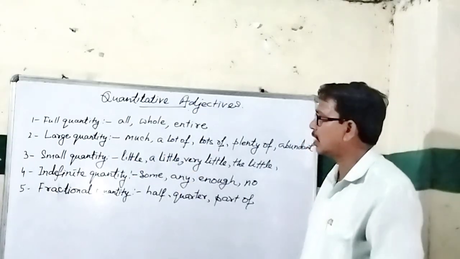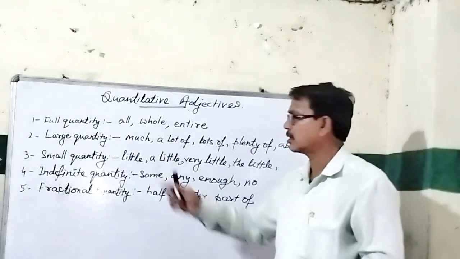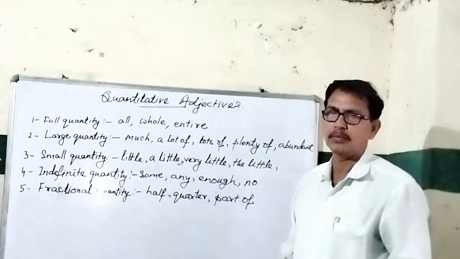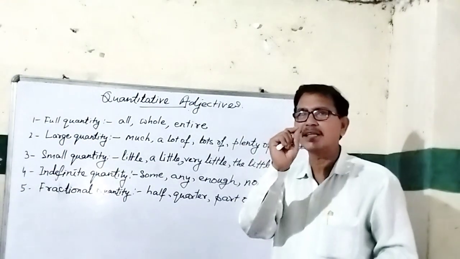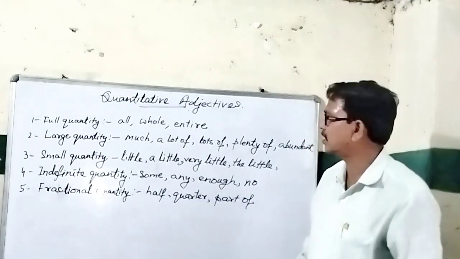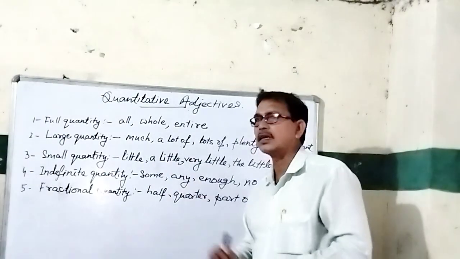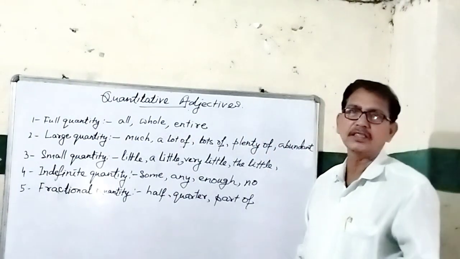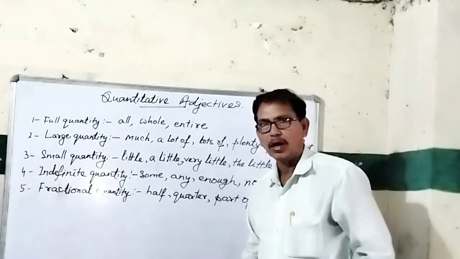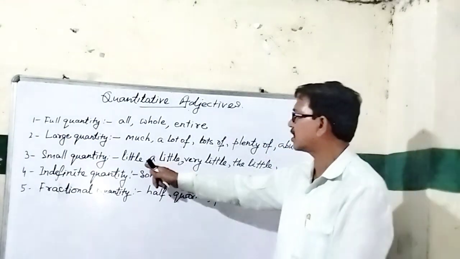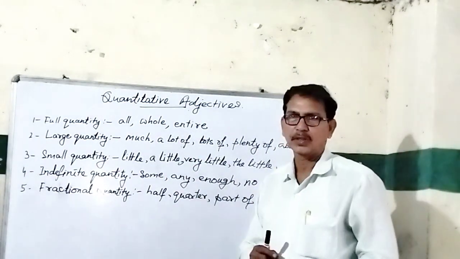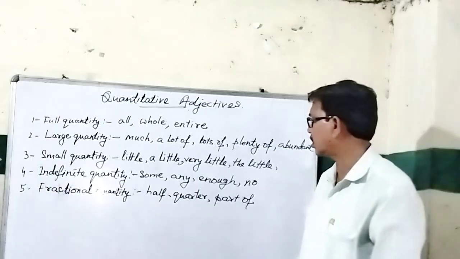Now we come to the third, small quantity: little. So I have little water in my water bottle. Little means, in the negative sense, very little. We cannot be satisfied with that much water. A little: I have a little water which I want to give you. You say a little water. There is a difference. Little means very little, very small. A little: you can take a little water from my bottle.